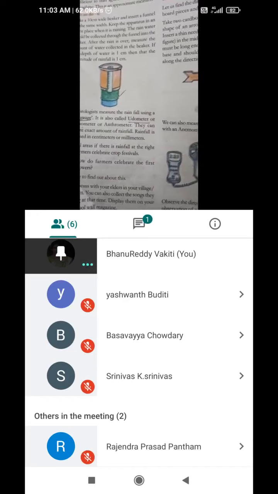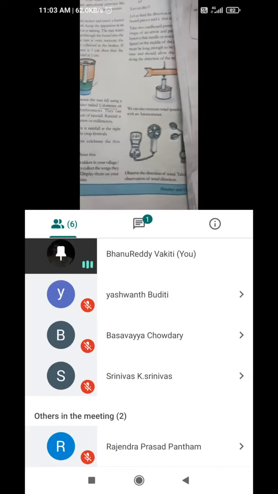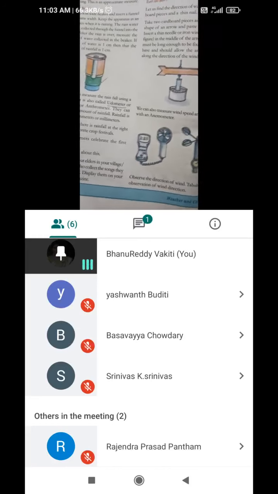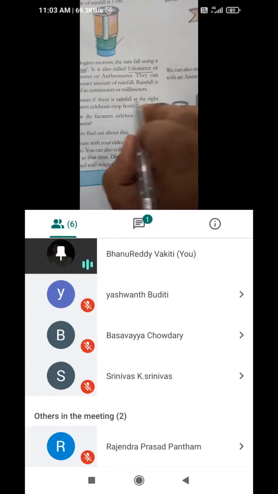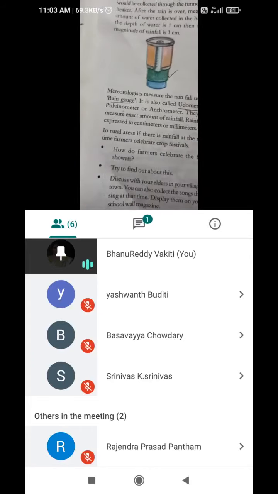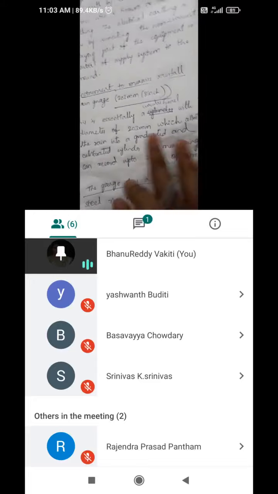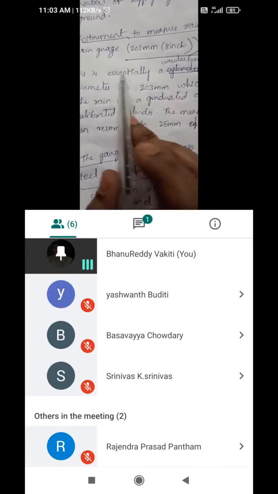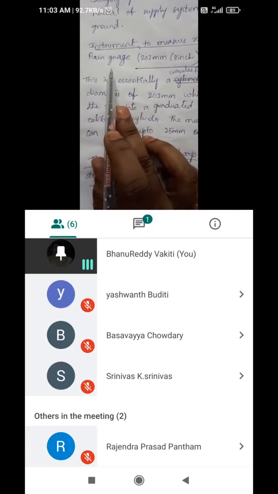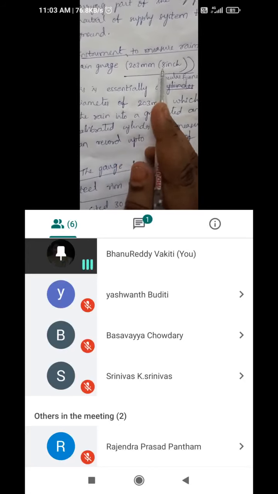In millimeters also we can find rainfall. So rainfall is expressed in centimeters or millimeters. Yes, in millimeters also we can identify. The instrument to measure rainfall is also called a rain gauge. It should be 203 mm or 8 inches.